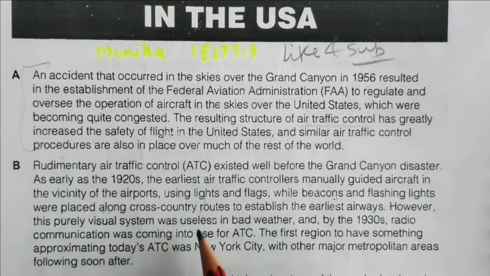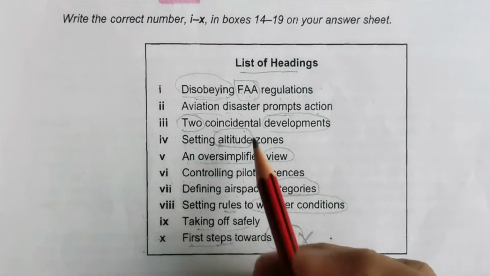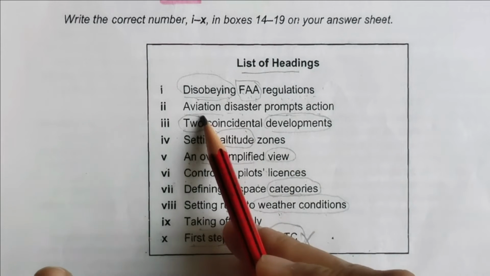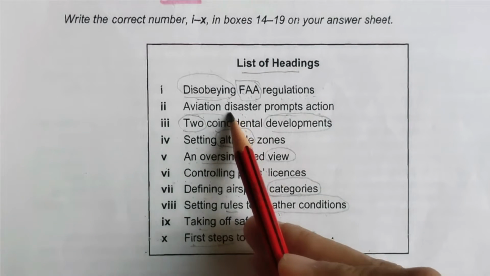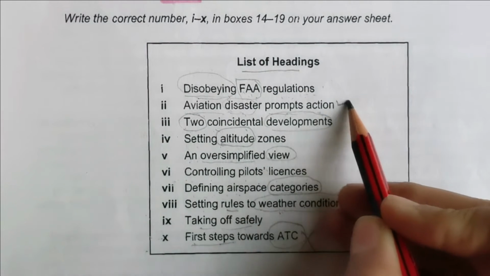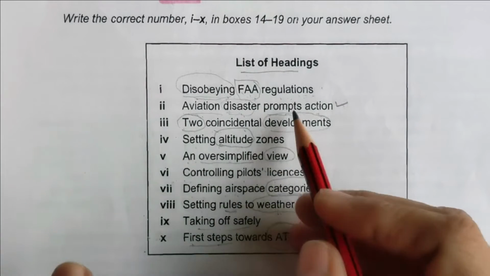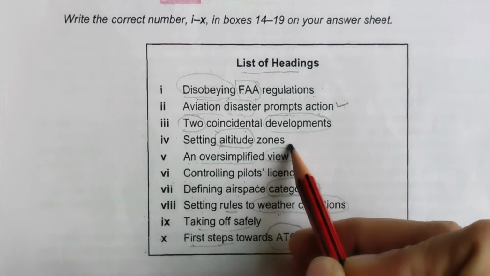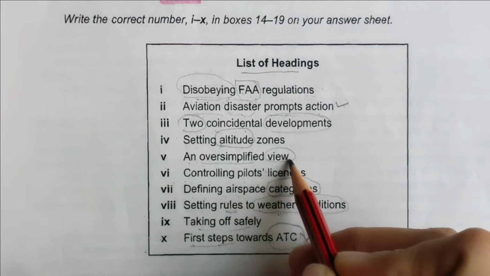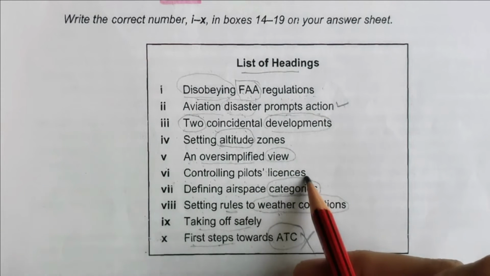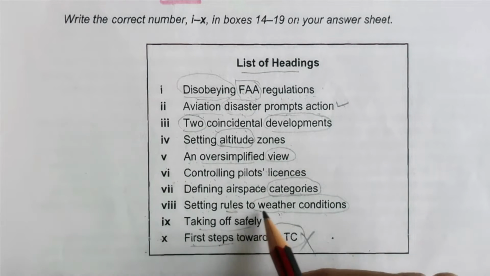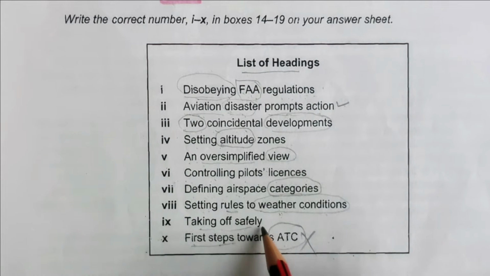Okay, let's go to the list of headings. Disobeying FAA regulation, they were not talking about any disobeyment. Aviation disaster prompts action, an aviation disaster was there, so we can keep it here. And another, we can read the whole. Two coincidental developments, no. Setting altitude zones, no, they were not talking. Simplified view, no. Controlling pilot's license, no, nothing was there. Defining airspace categories, no, it was not there. Setting rules to weather condition, no. Taking off safely, so yes, flight safety they were talking about.